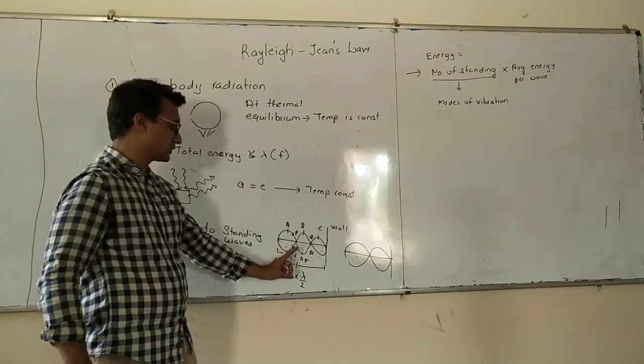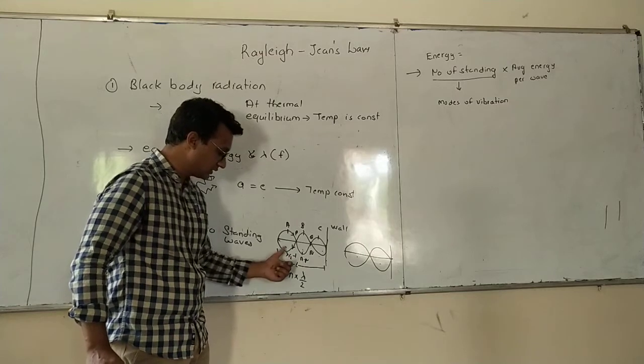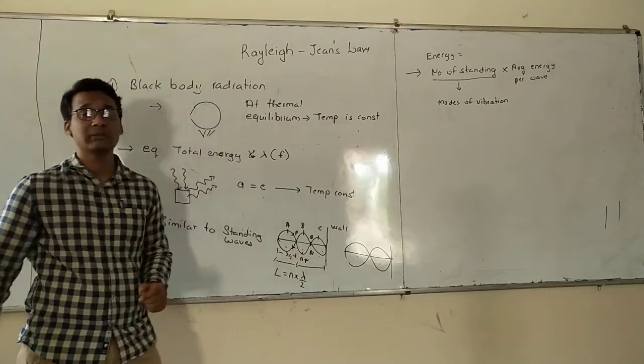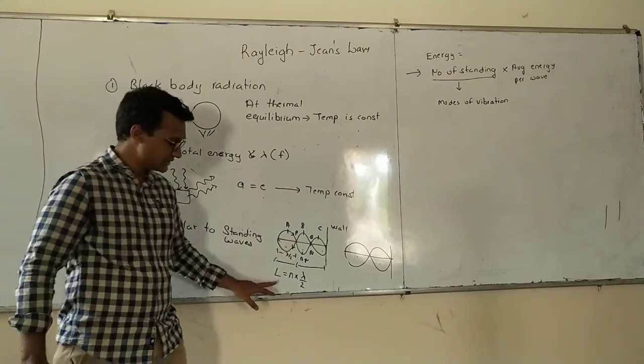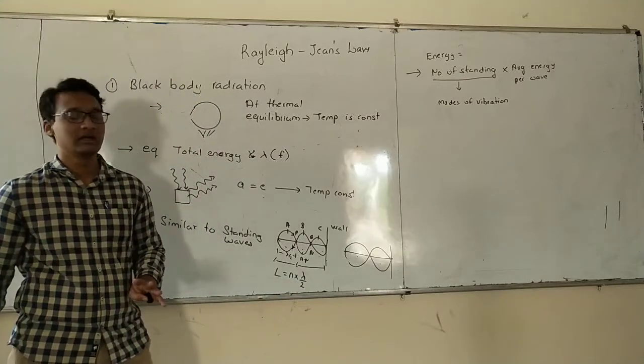So we can get the total length if we multiply number of these nodes or antinodes into lambda by 2. That is the wavelength of this section. So there is a relation between length and wavelength. Total length and wavelength.